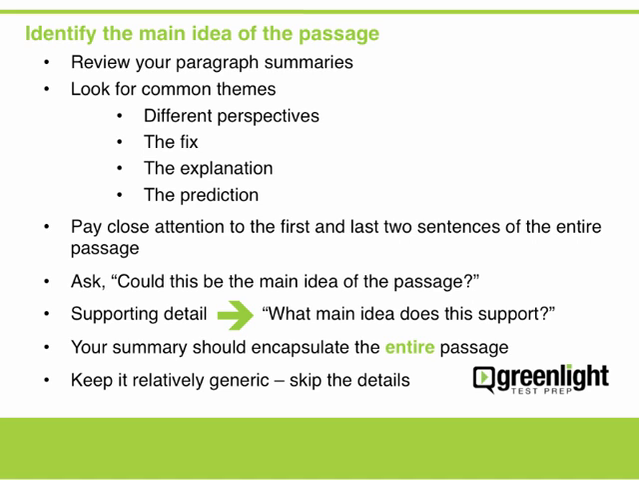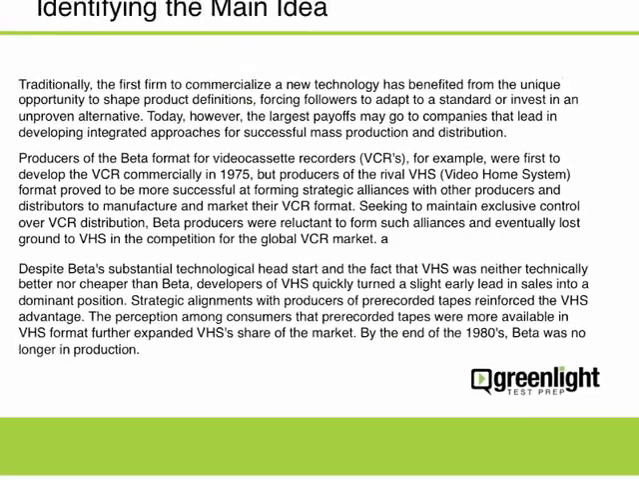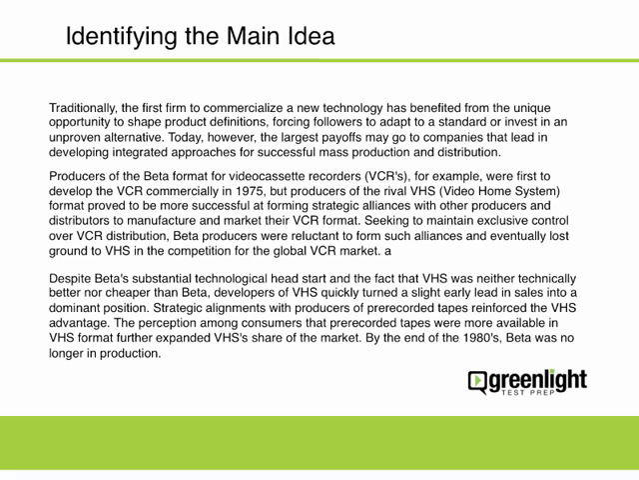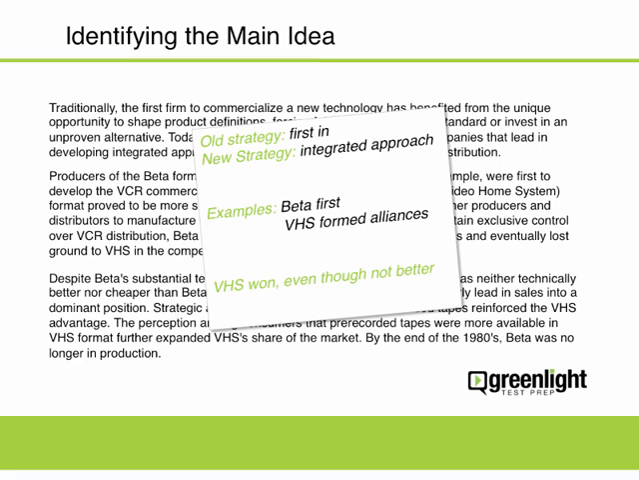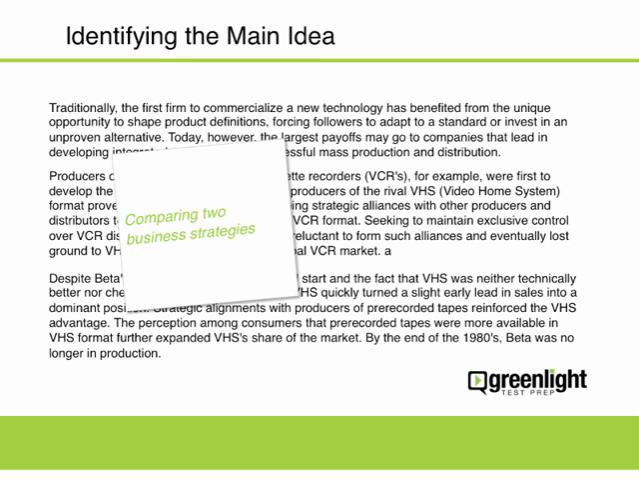Okay, let's take a look at some passages and practice identifying the main idea. We'll begin with this passage involving VCRs. If you wish, you can stop the video now and summarize the main idea before continuing. Once we've read the passage, we can refer to our paragraph summaries to help us identify the main idea. Given all of this, my summary of the passage is comparing two business strategies. Now, some may argue that the passage spends most of the time discussing only one strategy, but that doesn't really matter. What matters is that we have identified that the heart of the passage concerns business strategies.